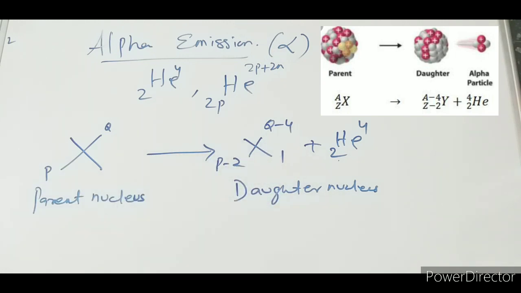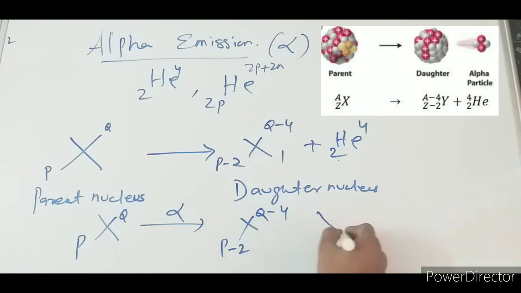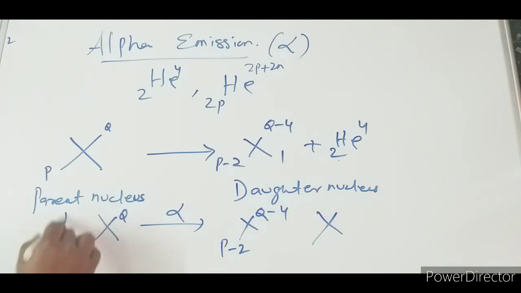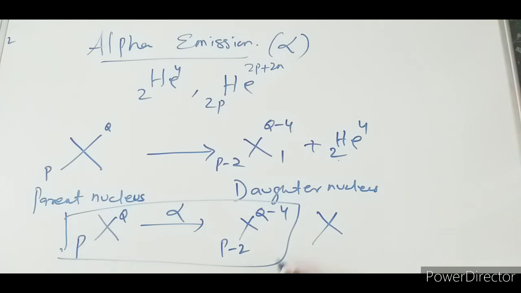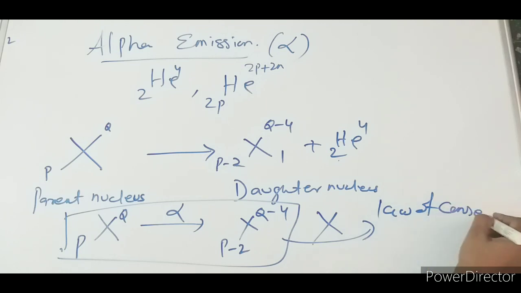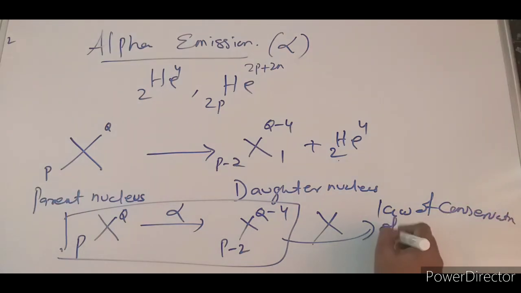If you write X with P and Q going to alpha, and then write the daughter as minus 2 and Q minus 4 without balancing, that is wrong, because the law of conservation of mass is not satisfied.